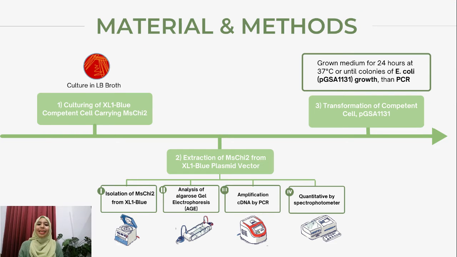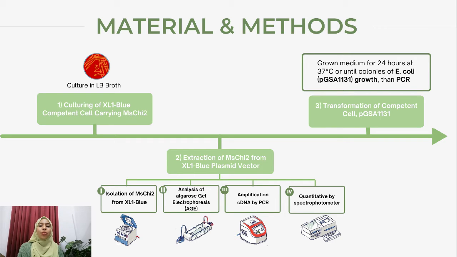Moving on to methodology. The first method is culturing XL1 Blue competent cells carrying chitinase 2. XL1 Blue is cultured in LB agar containing ampicillin. Secondly, extraction of chitinase 2 from the XL1 Blue plasmid vector. The isolation of chitinase 2 from XL1 Blue needs to be done first.